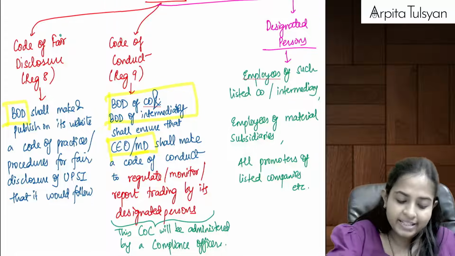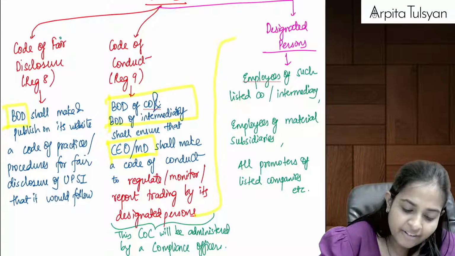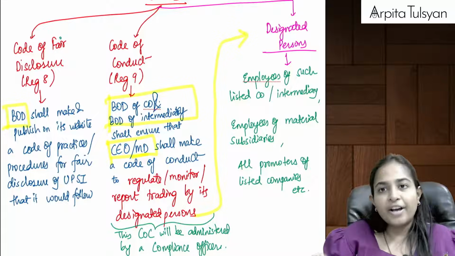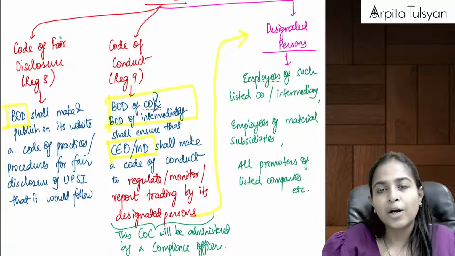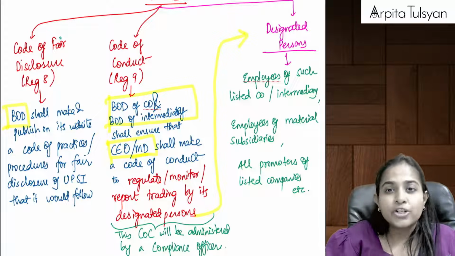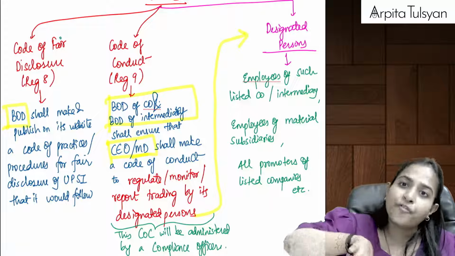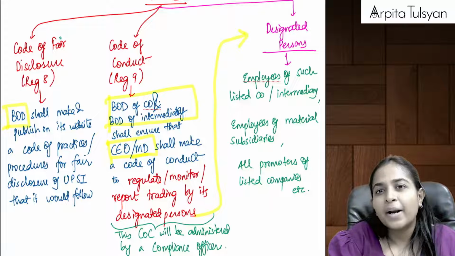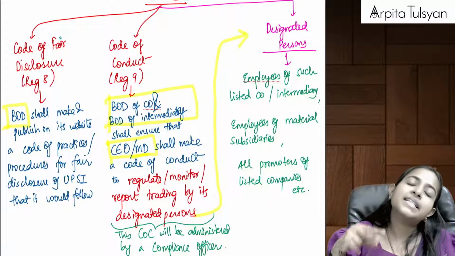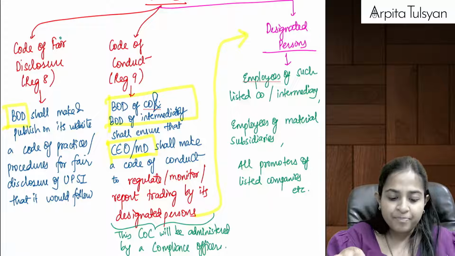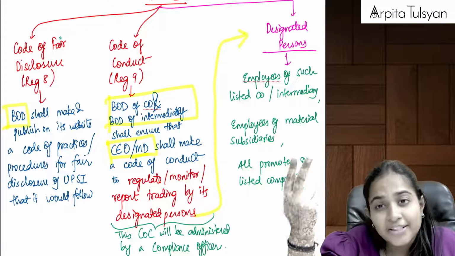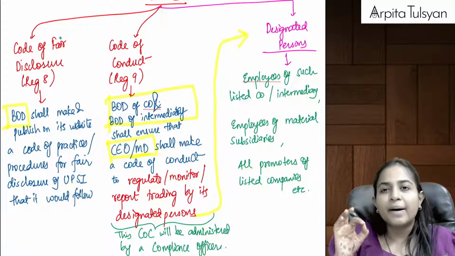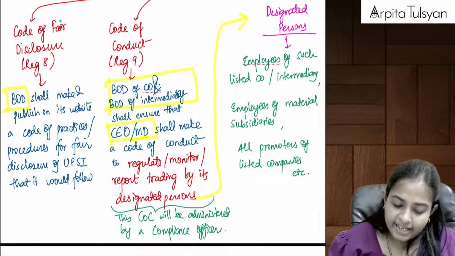Ma'am, what do you mean by designated persons? We have it coming here. Whenever its designated persons are doing some trade, that trading should be done as per the code of conduct. Code of conduct is prepared by whom? By the CEO or MD of the company. And that will be checked by whom? By the board of the company and the board of the intermediary.